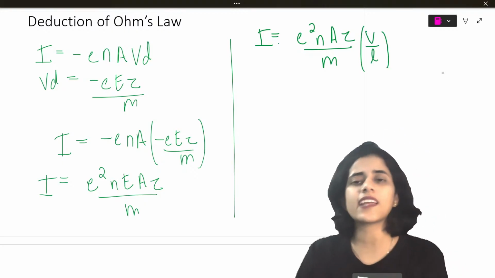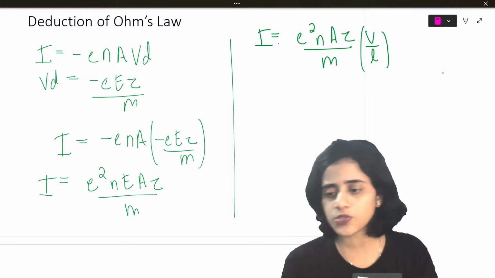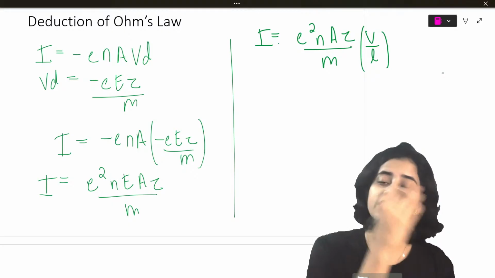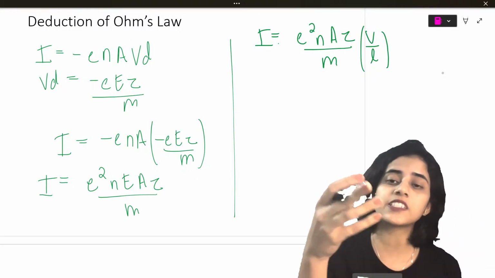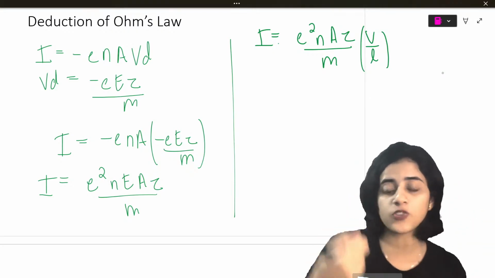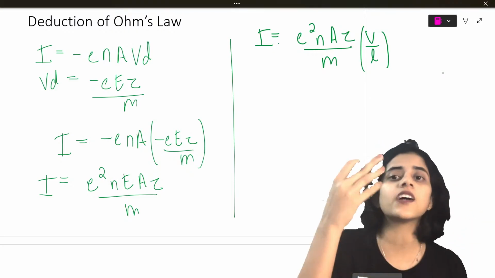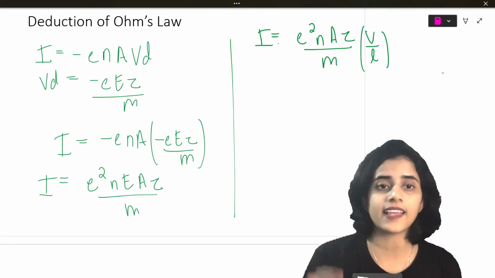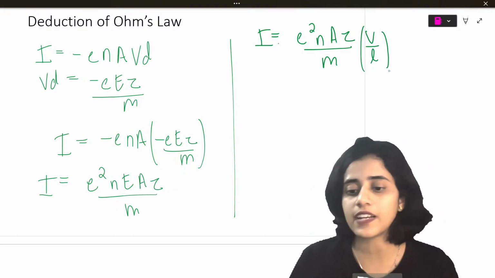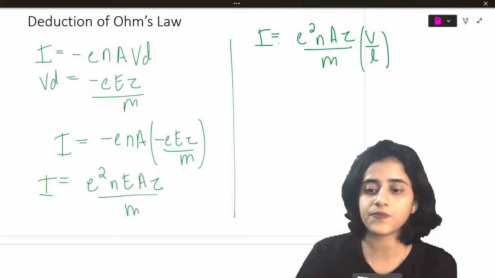How did I get that? In my last chapter, electrostatics, I taught you that electric field E is equal to the negative potential gradient, dV by dr. Remember? So E is equal to V by L. Similarly, here V is voltage and L is length. So this V is not volume. This V is voltage divided by length.